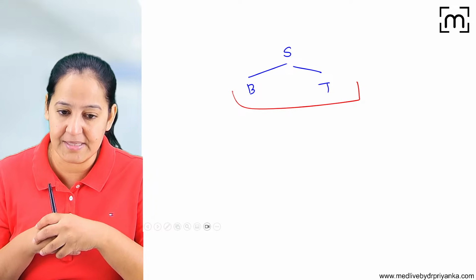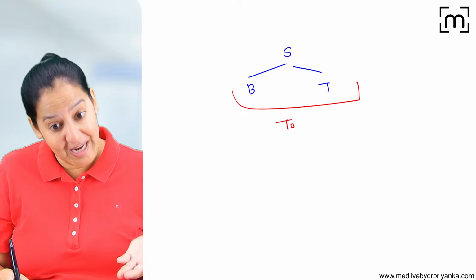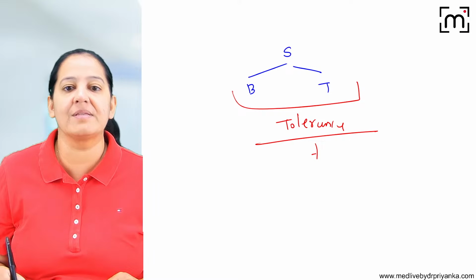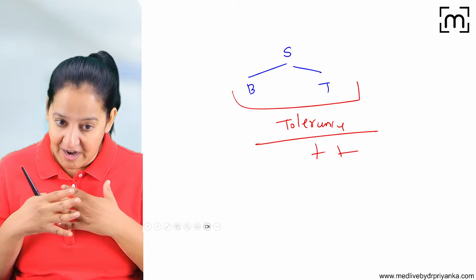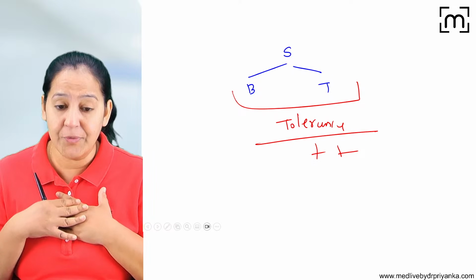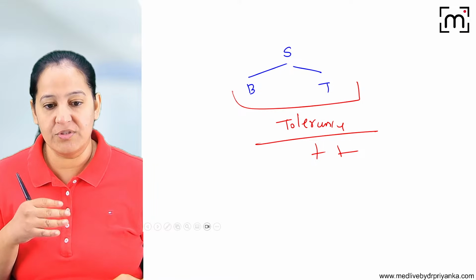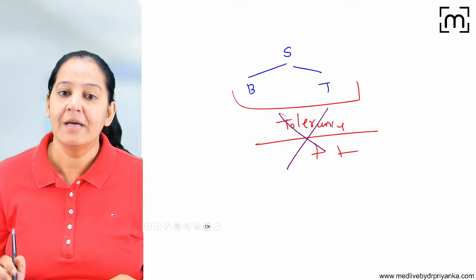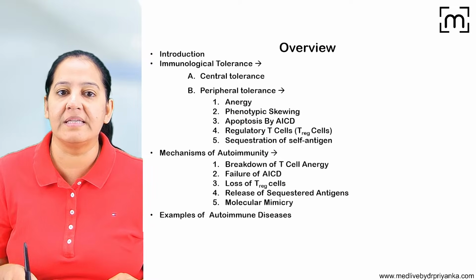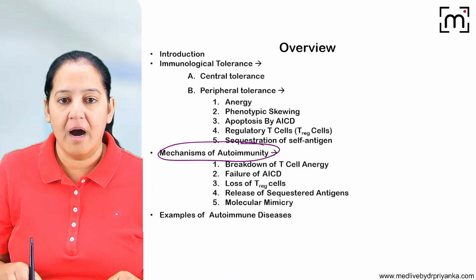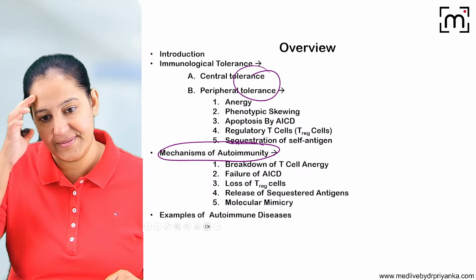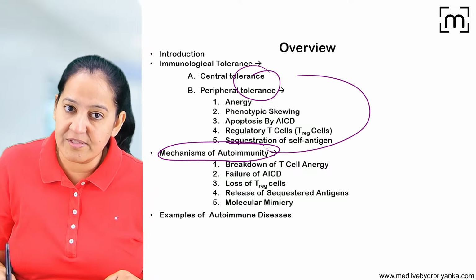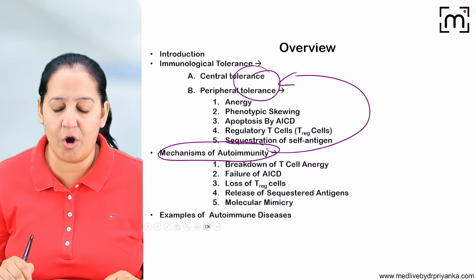I'm asking because we all have an inbuilt mechanism in us that is known as tolerance. Thankfully, God has given tolerance in all of us. That's why we don't have autoimmune disease. So whenever there is a breach in tolerance, then the person has autoimmune disease. You can't understand autoimmune disease unless you understand tolerance. So first understand tolerance, because the definition of autoimmunity is breach in tolerance. Once the tolerance is breached, then only autoimmunity can occur.